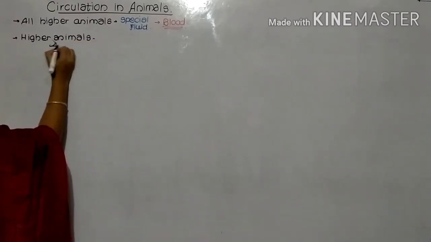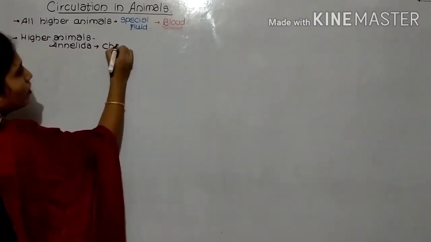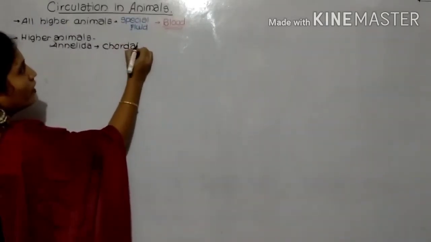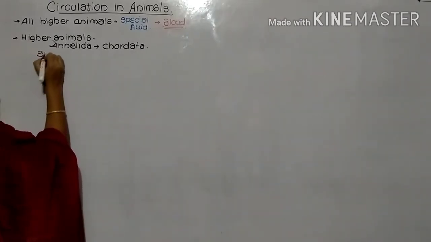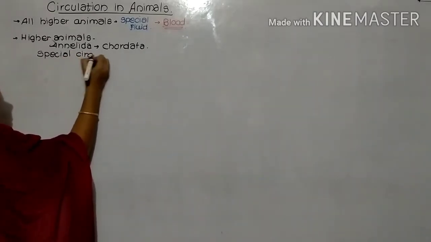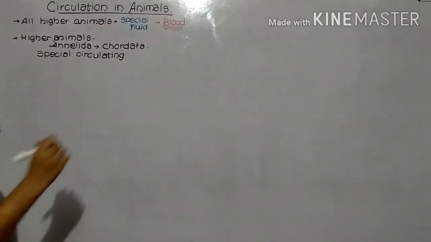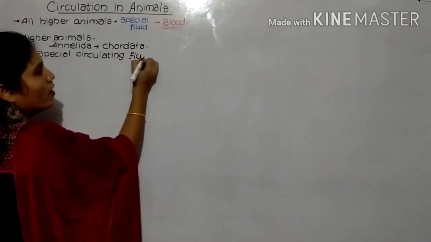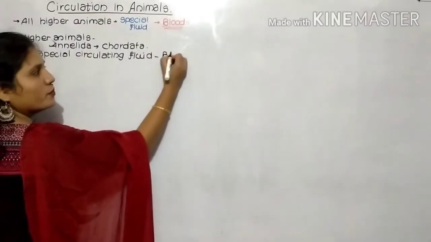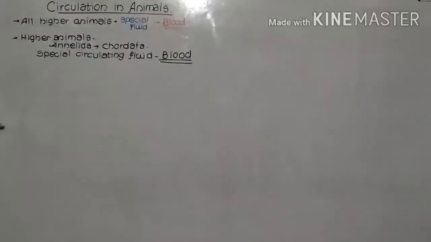From annelida to the chordata, in the higher animals, for the circulation there is a special circulating fluid present, known as the blood. It is important for transportation.